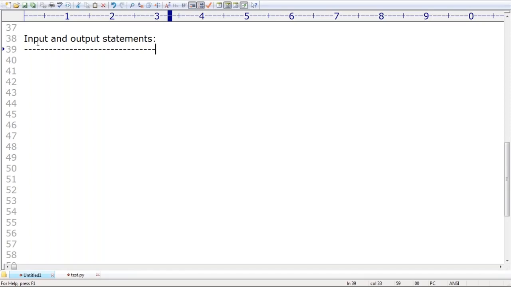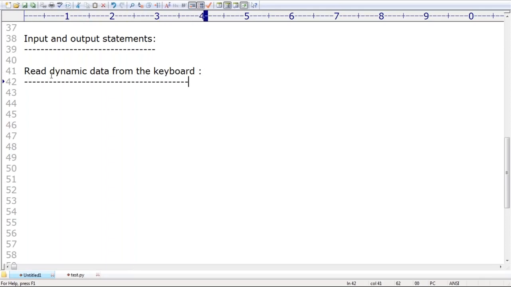Sir, what are various input and output statements are there? Remember that, sir. Sir, first let me perform postmortem on sir input statements, right? I want to read the data from the keyboard. Keyboard, sir, which is nothing but dynamic data. If you want to read the dynamic data at runtime, and the user is the responsible to provide the data, that data is by default considered what? Dynamic data, right? How you can able to read dynamic data from the keyboard? Remember that, sir.